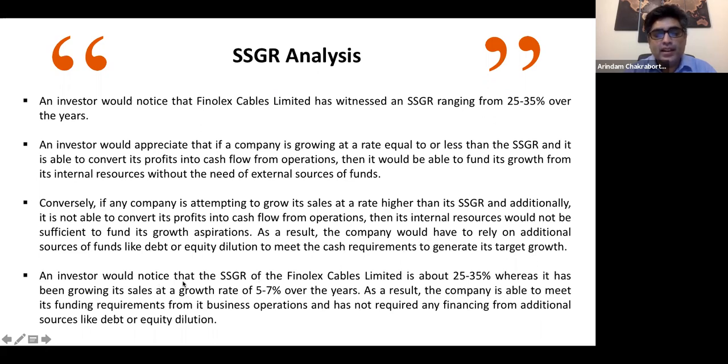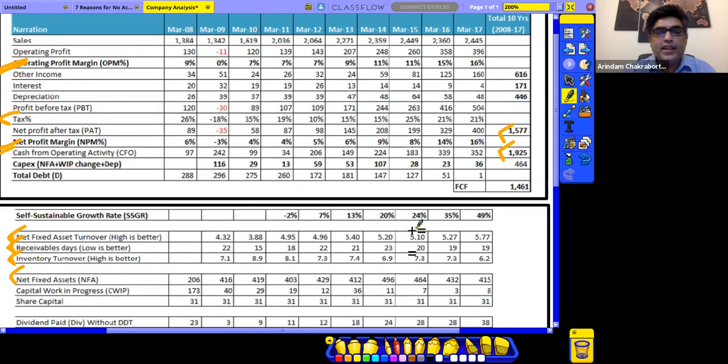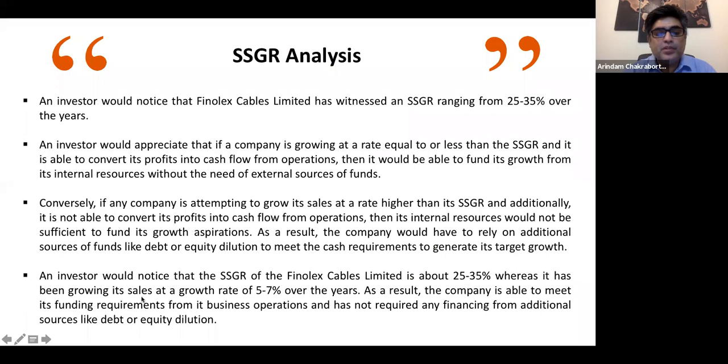So as an investor, we see in this case that Finolex Cables' SSGR is around 25 to 35%, as we see over here, right? SSGR figures. So where it has been growing its sales at 5 to 7%, SSGR is 25 to 35%. So this is a healthy sign. And as a result, the company is able to meet its funding requirements from its business operations, and has not required any financing from additional sources like debt or equity dilution.